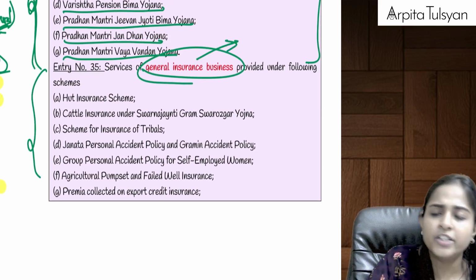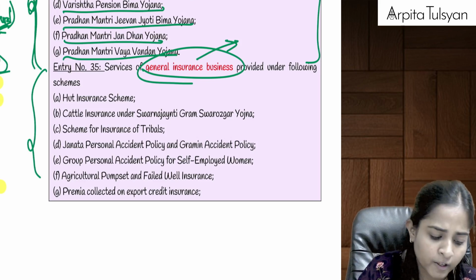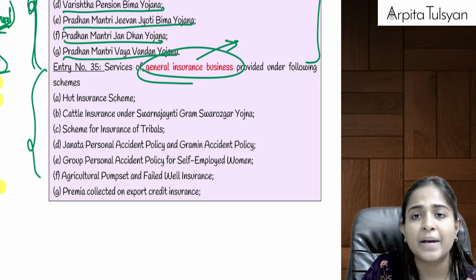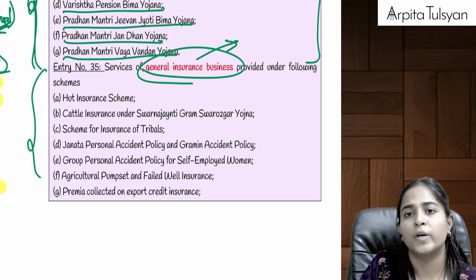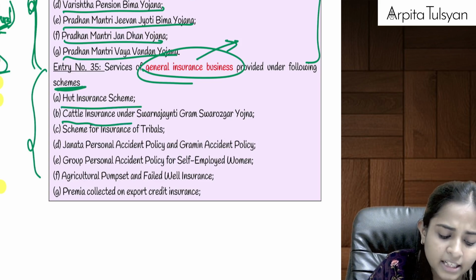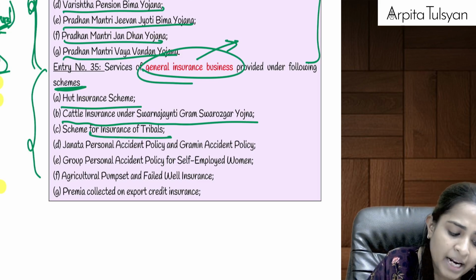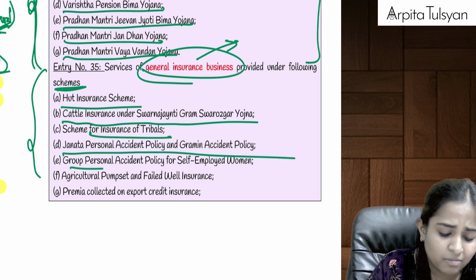And general insurance is anything other than life. It can be accident insurance, personal accident insurance, house insurance, car insurance, etc. Now if we have taken insurance under these schemes: hut insurance scheme, cattle insurance under Swarna Jayanti Gram Swarojgar Yojana, scheme for insurance of tribals, Janata personal accident, and so on.